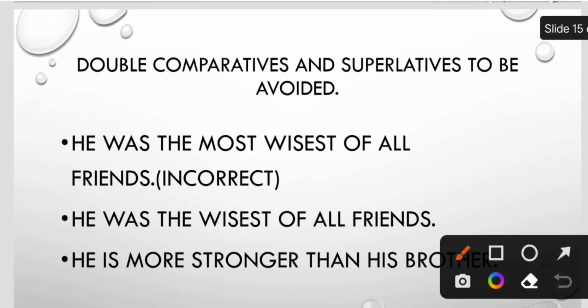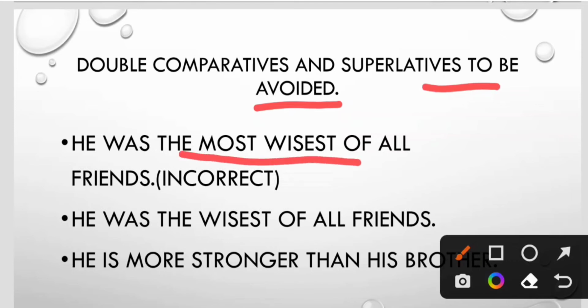One more blunder is committed by many of you. Double comparatives and superlatives are used. They should be avoided. We should not use double comparatives and double superlatives. For example, he was the most wisest. This is wrong. Double superlatives. What is the correct form? He was the wisest of all friends.